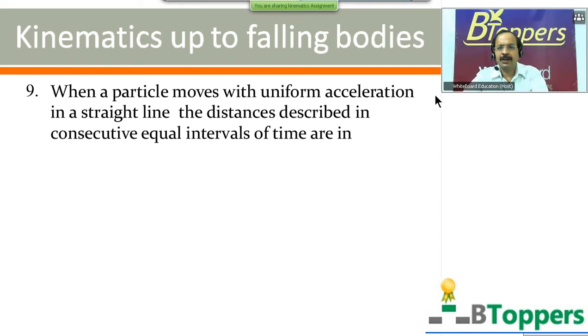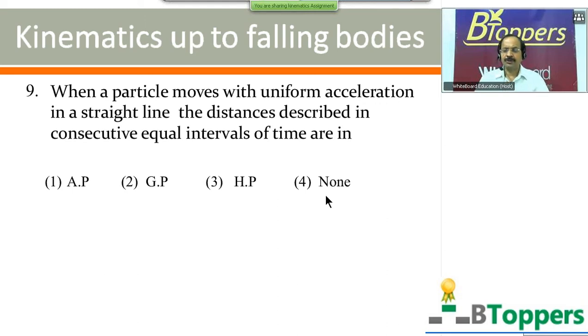The particle moves with uniform acceleration in a straight line. The distances described in consecutive equal intervals of time are in: four options are given here. First option AP means arithmetic progression. Second option GP means geometric progression. Third option HP means harmonic progression. Fourth option none. Come on, try to think about the question.